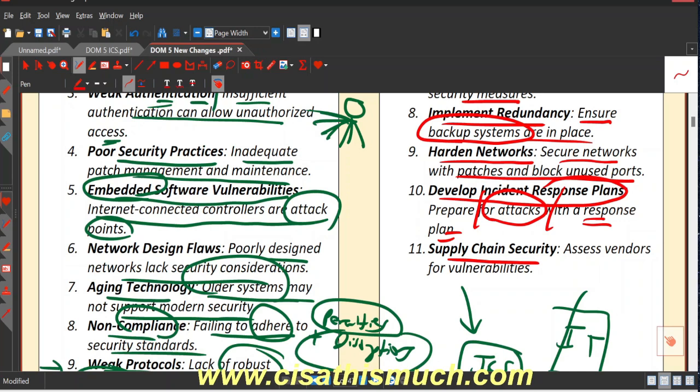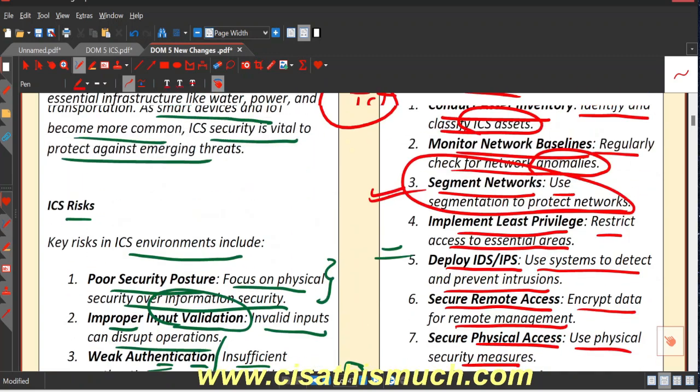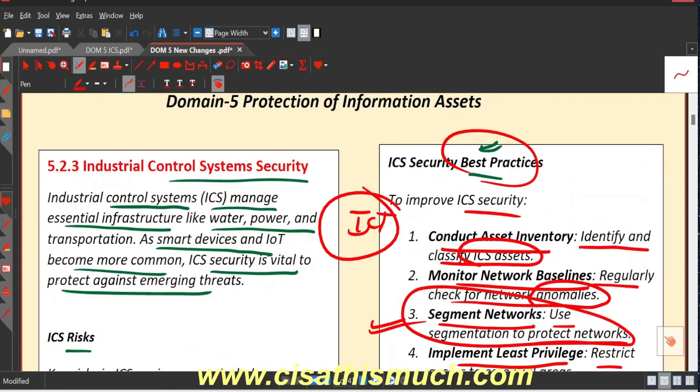Supply chain security, assess vendors for the vulnerabilities. We have discussed even the third party vendors. If they need the access, we need to monitor their activities, right? We need to give them the least access, right? And also sometimes what happens is that when they try to connect their system with our systems, it can be a scenario where their systems might be having a lot of vulnerabilities, right? So it becomes important to assess the vendors for their vulnerabilities, right? Okay, so with this we finish the industrial control systems risk and the industrial control systems best practices, right?